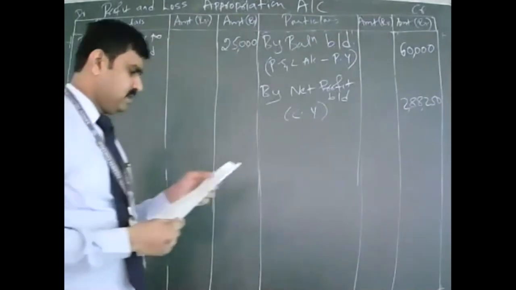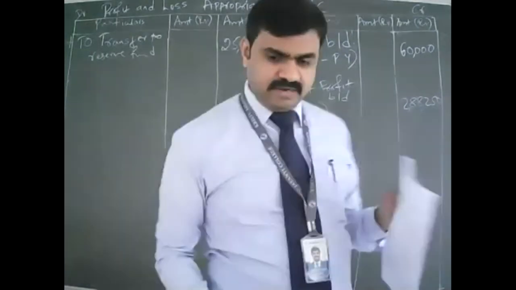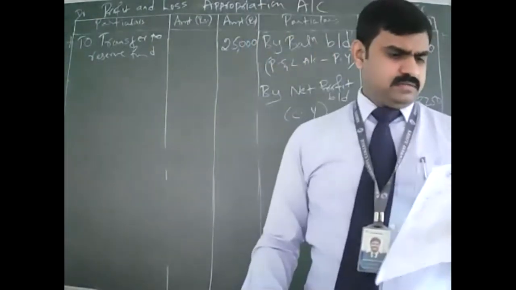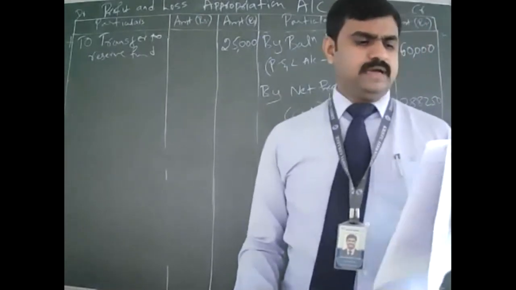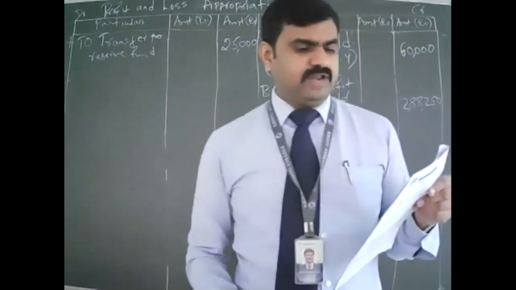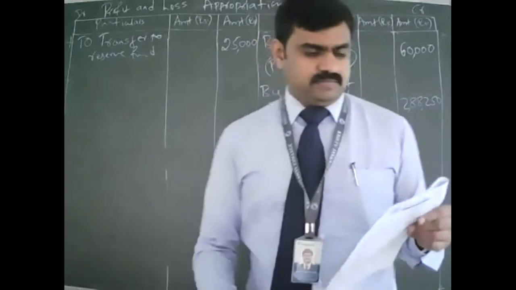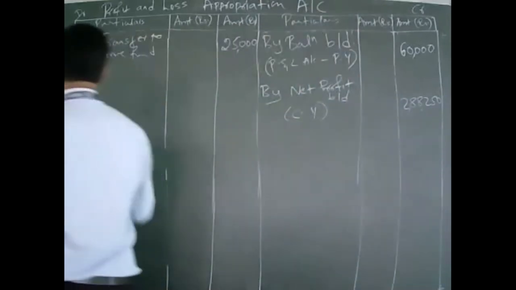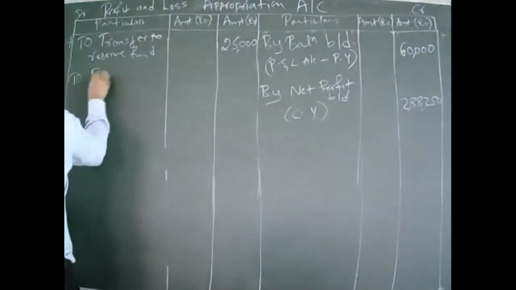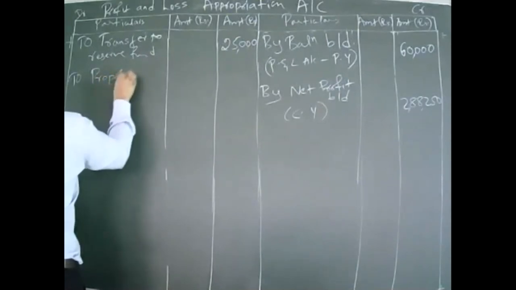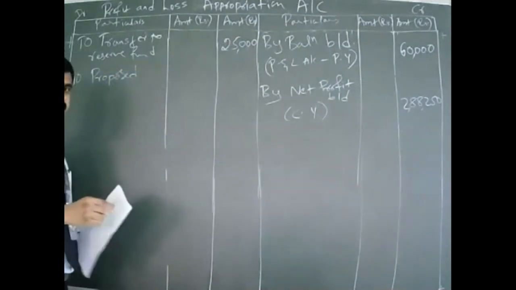Next adjustment: proposed dividend. The directors are proposing 15% dividend on equity shareholders. How to calculate that? 15% on equity capital.